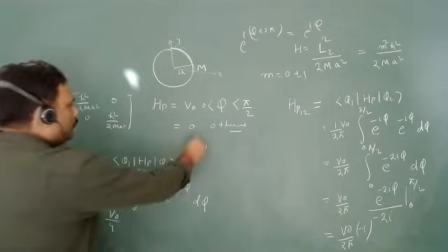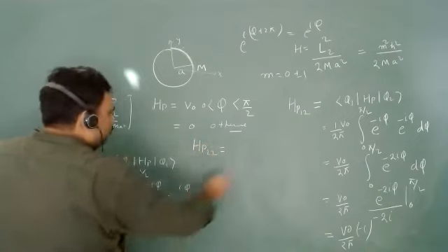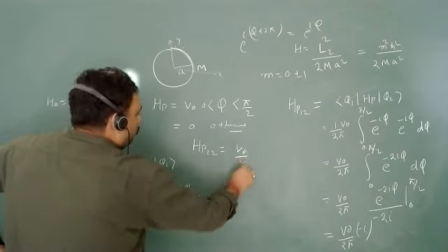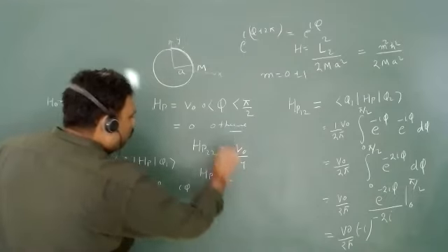Again, we have to calculate H prime 22. You will again get the same value, that is V naught by 4. Now I just want to know from your intuition what should be H prime 21.